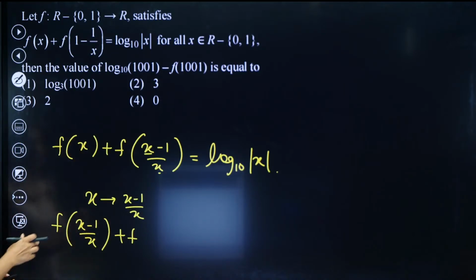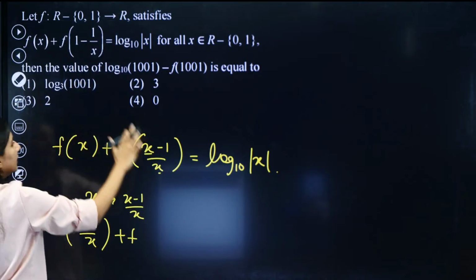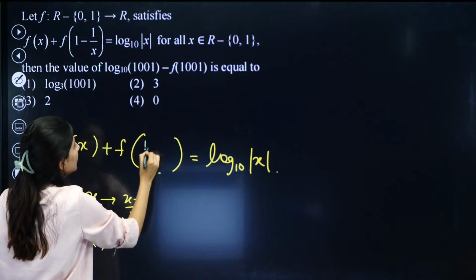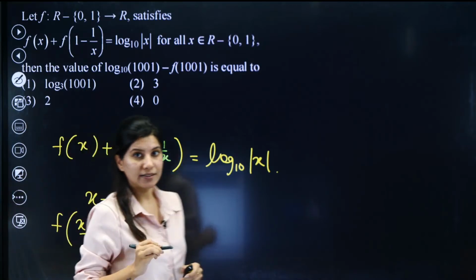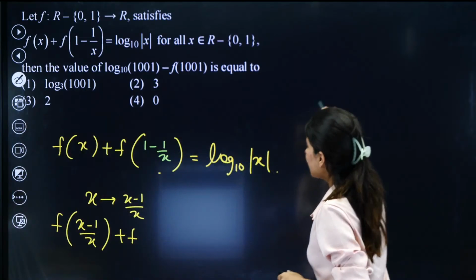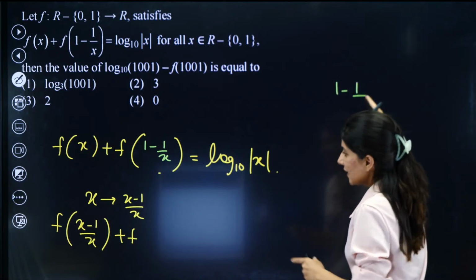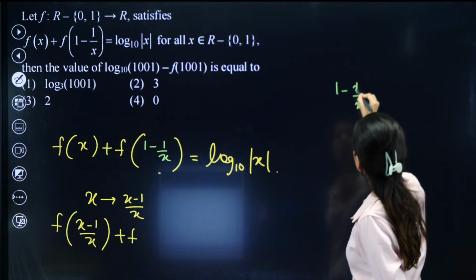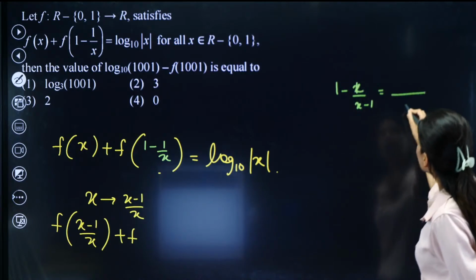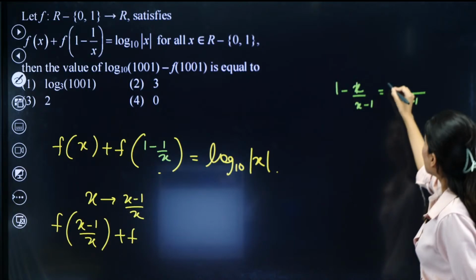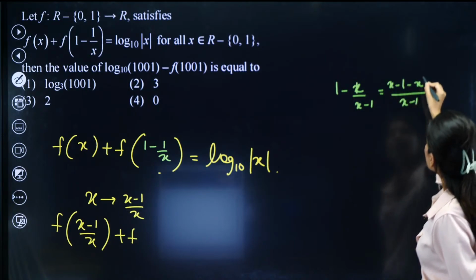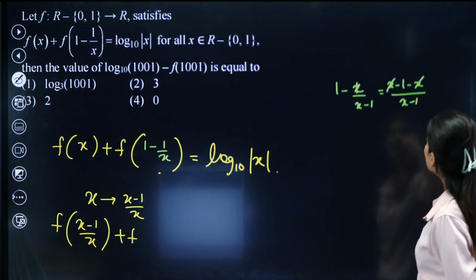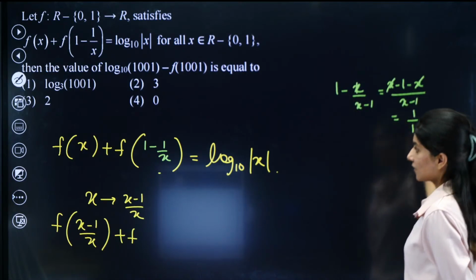If I use the eraser and write, 1 minus 1 by x. What do I get? Tell me. So now this x will be replaced by 1 upon 1 minus x. This x will be replaced by x minus 1 upon x. If I solve it, what do I get? So x minus 1 minus x. This is going to be 1 upon 1 minus x.